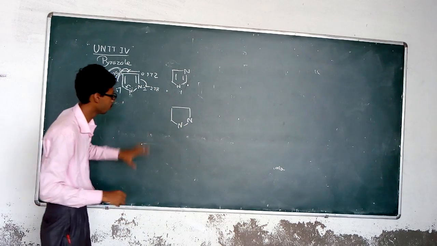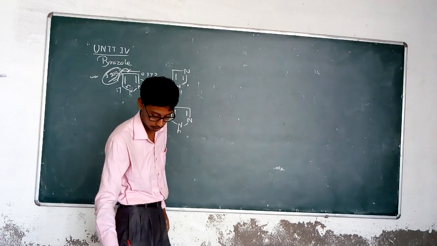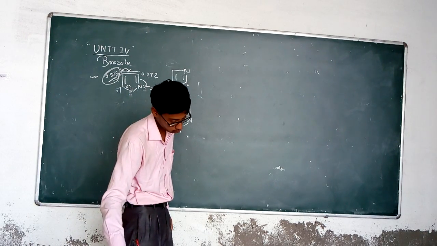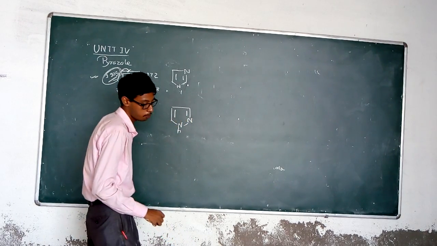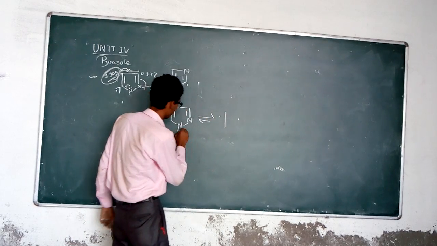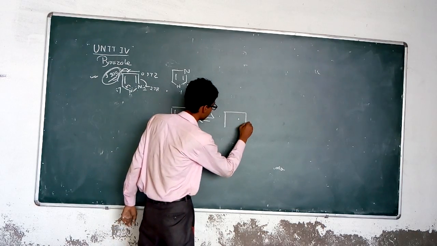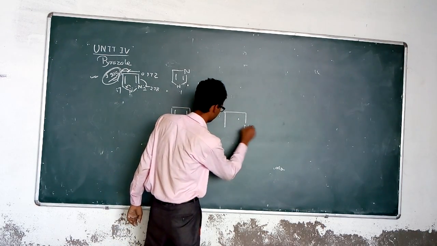That is the pyrazole moiety, and in pyrazole tautomerism, this hydrogen is attached here, and the bond formation is reversed like that.